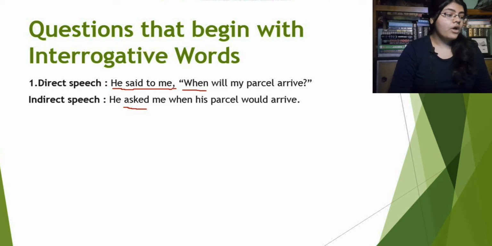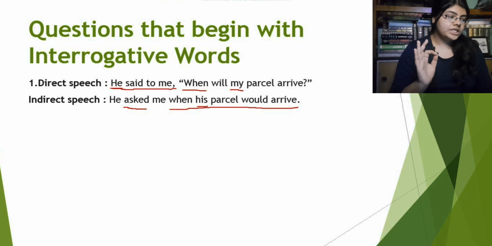What will happen? When will my parcel arrive? What will be the assertive sentence of this reported speech? The "my" will become "his", because the speaker is "he" here. So "when will my parcel arrive" will become "when his parcel would arrive", right? Why?